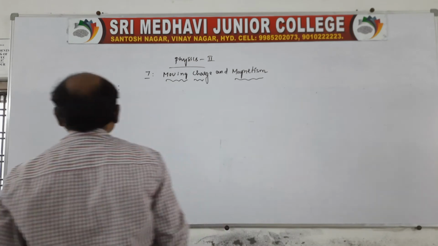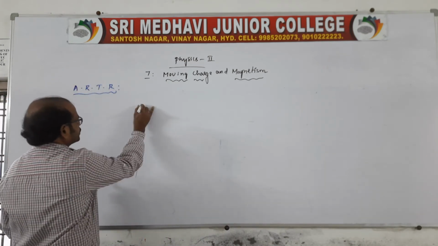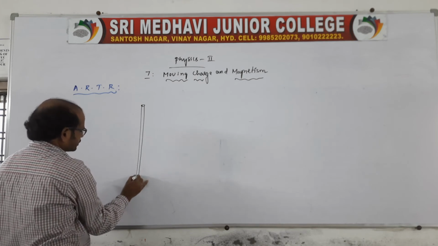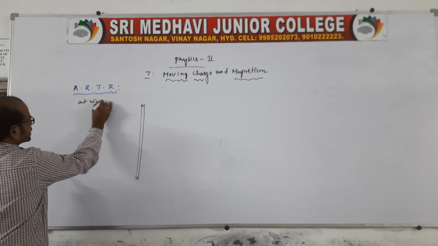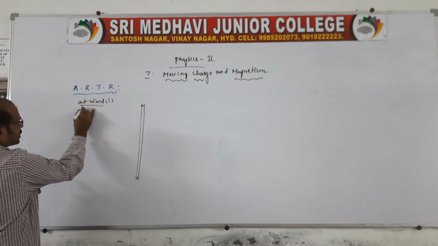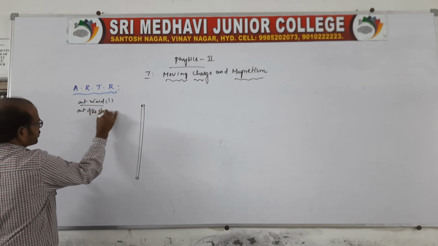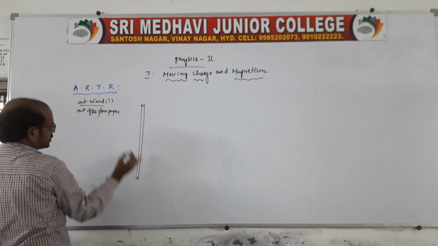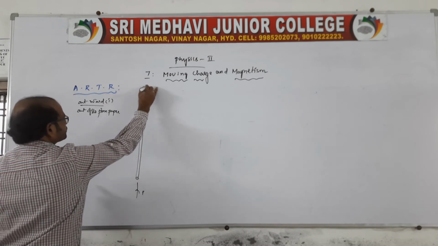Now I'll draw the first one. When the direction of current is outward, the current carrying conductor is out of the plane of the paper, so the direction of current is I, like this.